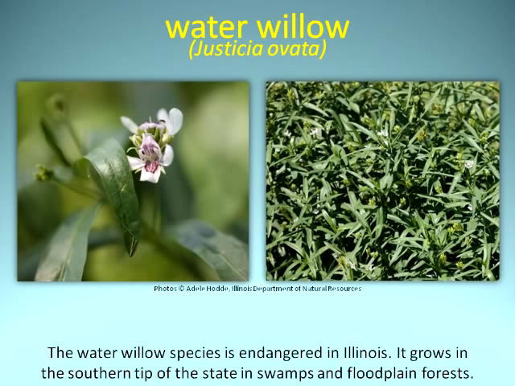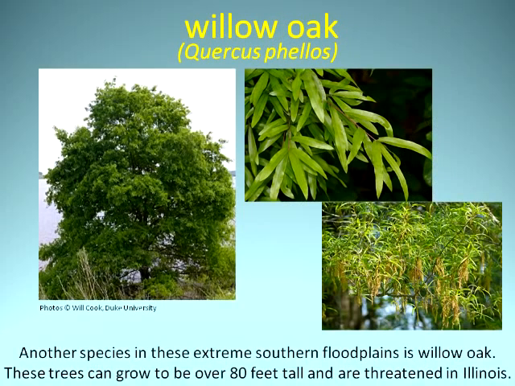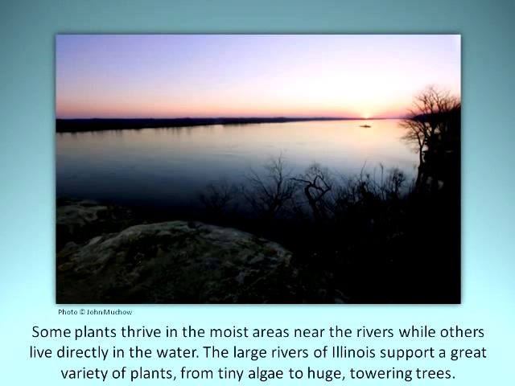It grows in the southern tip of the state in swamps and floodplain forests. Another species in these extreme southern floodplains is willow oak. These trees can grow to be over 80 feet tall and are threatened in Illinois. Some plants thrive in the moist areas near the rivers, while others live directly in the water. The large rivers of Illinois support a great variety of plants, from tiny algae to huge towering trees.